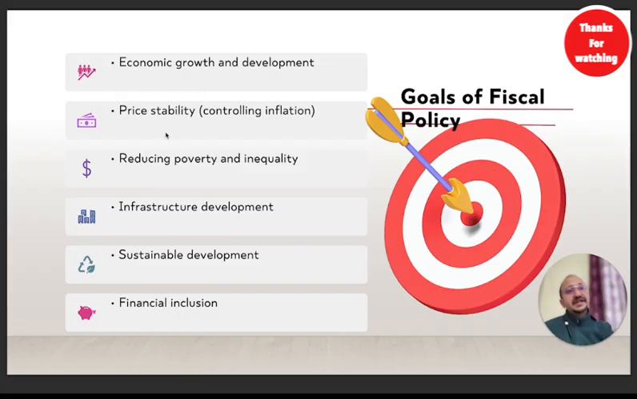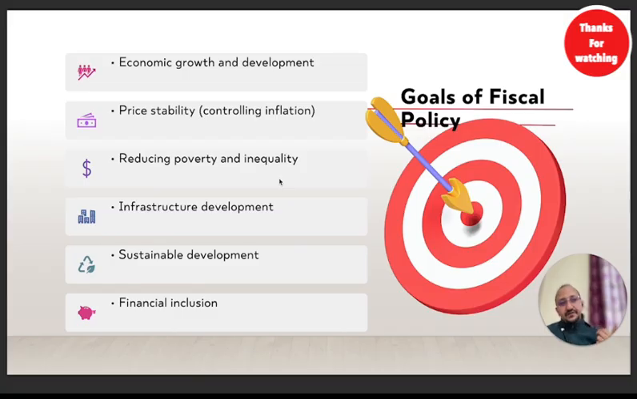Price stability means they tend to control inflation. How will they try to control inflation? Sometimes they'll give subsidies. So subsidies are not free, guys. Someone is paying. If you are getting free bus service, free metro service, free hospital service, free medicines in hospital, free education in schools and colleges, someone is paying for that. So that money is from fiscal policy, from the budget itself, right? Reducing poverty and inequality. How? In a similar way.